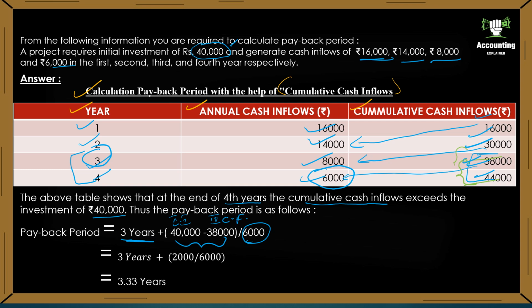You will get 3 years plus 2,000 divided by 6,000. 3 is constant. 2,000 divided by 6,000 goes to 0.3333. So we recover 40,000 in 3.33 years in the above question, which has unequal cash flows.